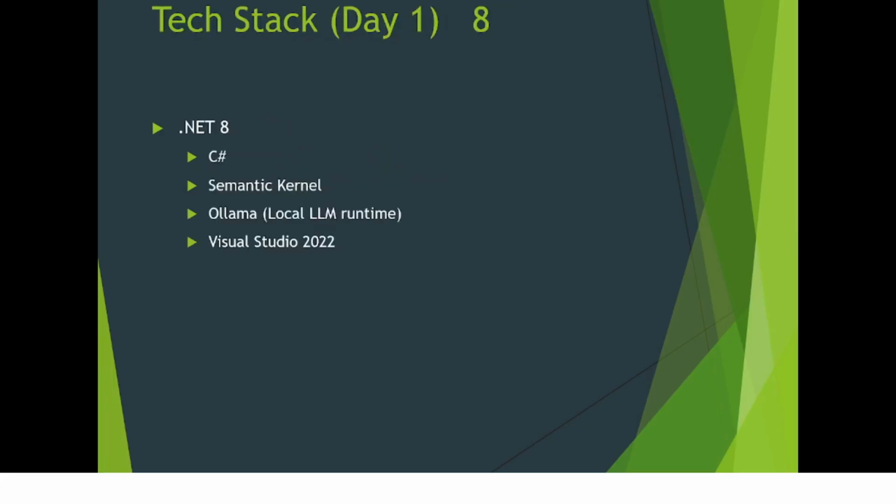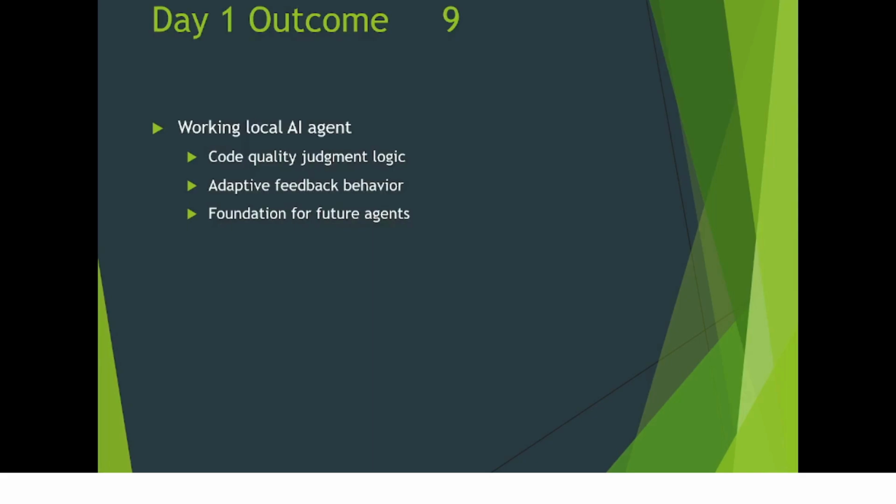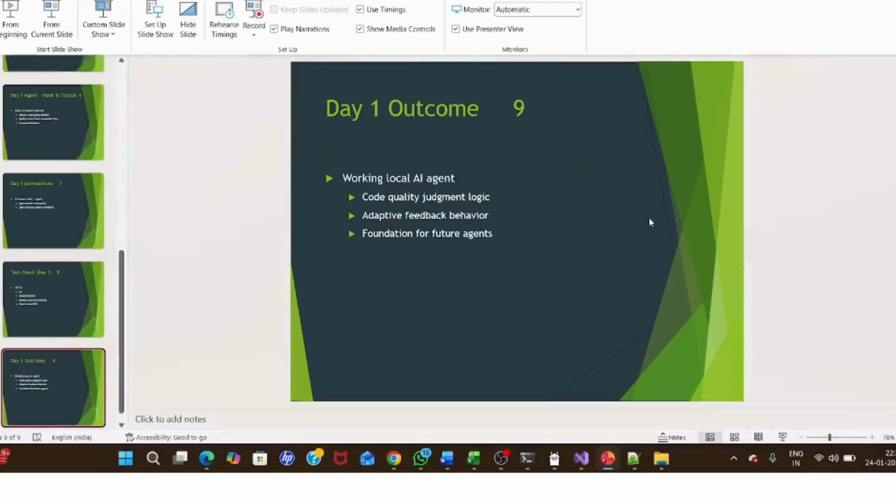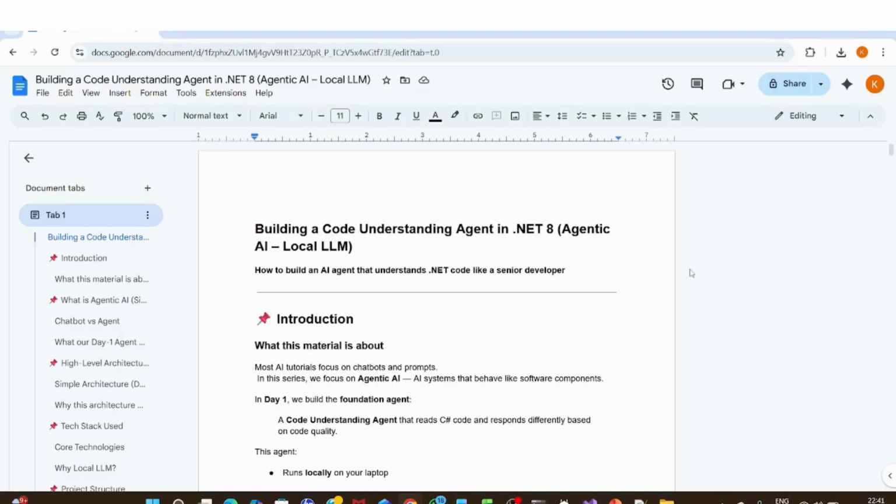So what is the tech stack? This is C#, Semantic Kernel, and Ollama, which is a local LLM. Finally, what we build is a code understanding agent, the code quality agent, and we will do it step by step in order to build it in detail with .NET.